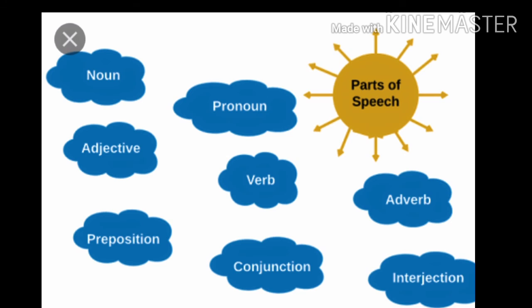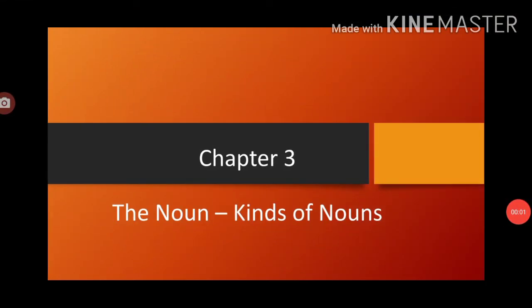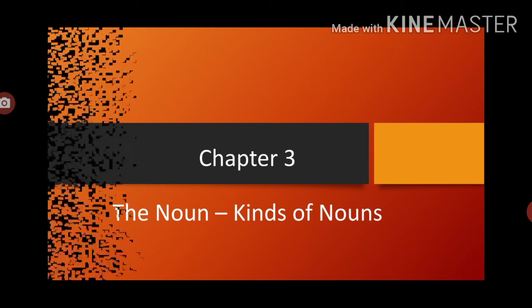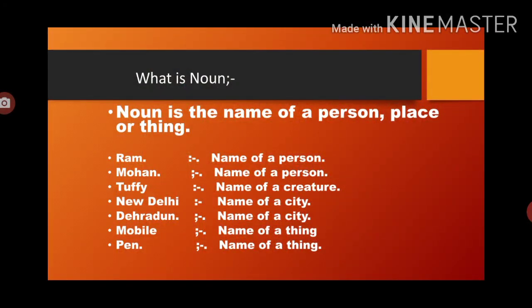Now, let's start chapter number 3, the noun, kinds of nouns. First, you understand what you mean by noun. In your previous classes, you have studied about noun. You have a better idea of what a noun is. Nouns are none other than naming words.